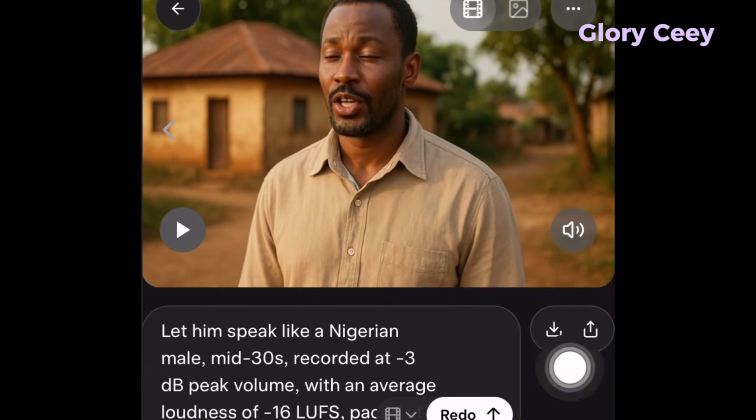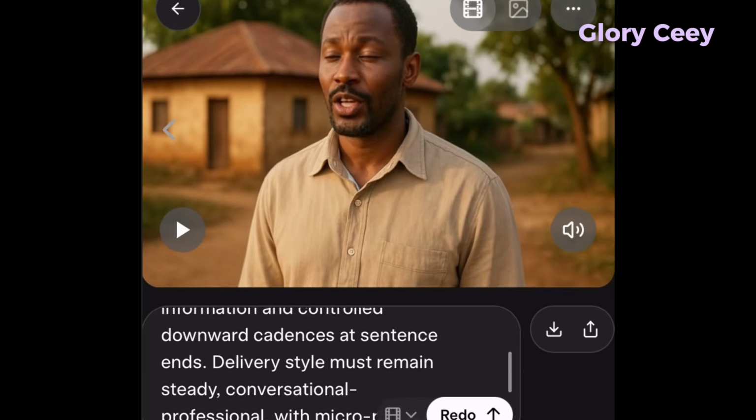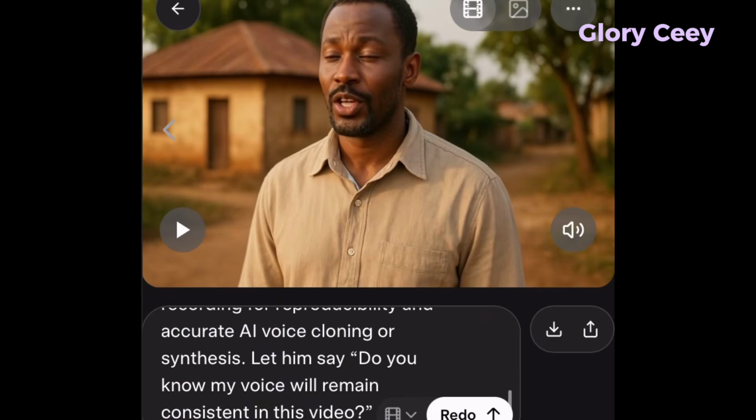Now what you want to do is to just come here and tap on download. It's going to download into your phone. Now the next thing you want to do, you want him to say something else, but you want the voice to sound this similar.